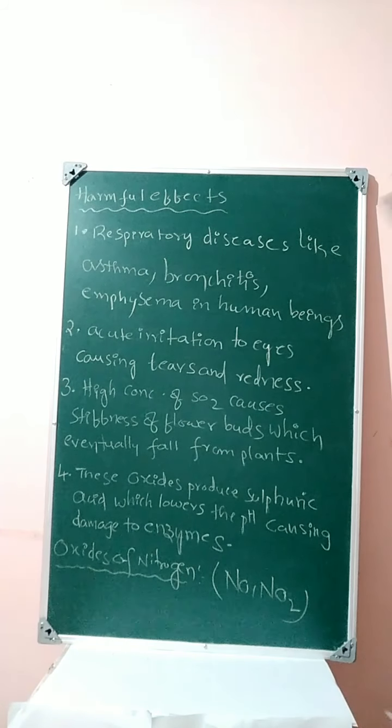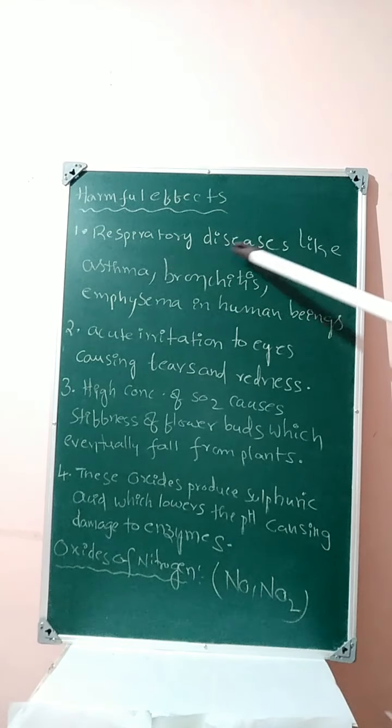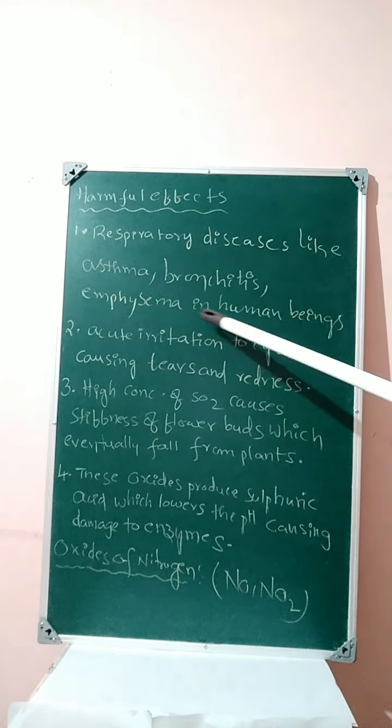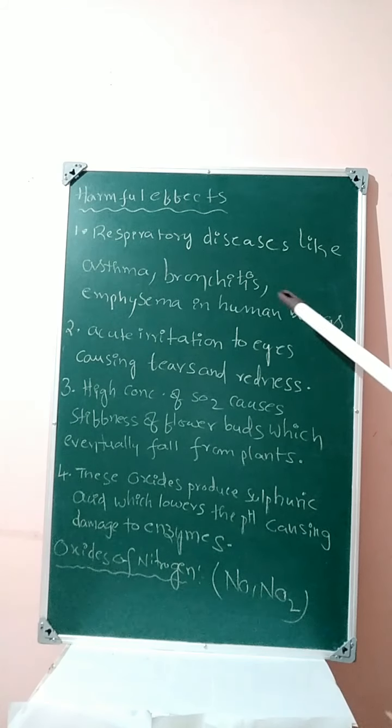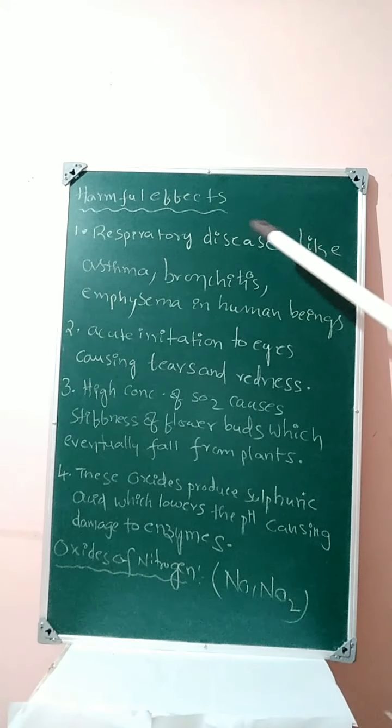Next, students, harmful effects of oxides of sulfur, that is sulfur dioxide and sulfur trioxide. First one, students, respiratory diseases like asthma, bronchitis and emphysema in human beings. As the concentration of SO2 and SO3 increases, it can cause respiratory diseases, that is sufficient oxygen is not available for breathing.